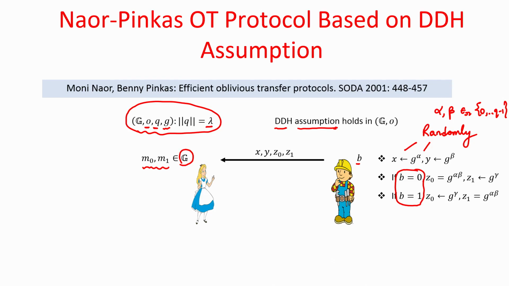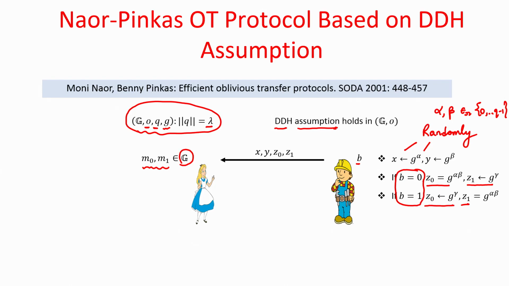If b is equal to 0, then the component z0 along with x and y constitutes a Diffie-Hellman triple, and the component z1 along with x and y constitutes a non Diffie-Hellman triple. Whereas, if it is interested in the message M1, then it arranges z0 and z1 in such a way that x, y along with z1 constitute a Diffie-Hellman triple, whereas x, y along with z0 constitute a non Diffie-Hellman triple.